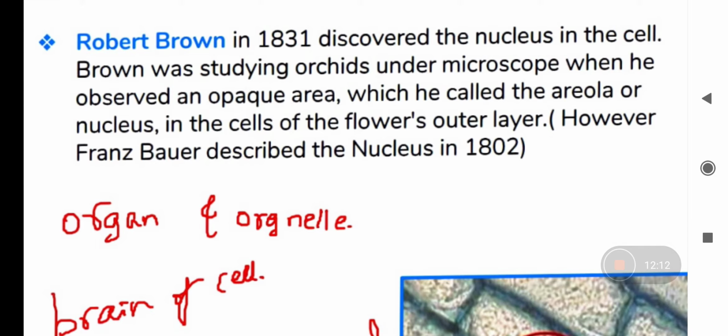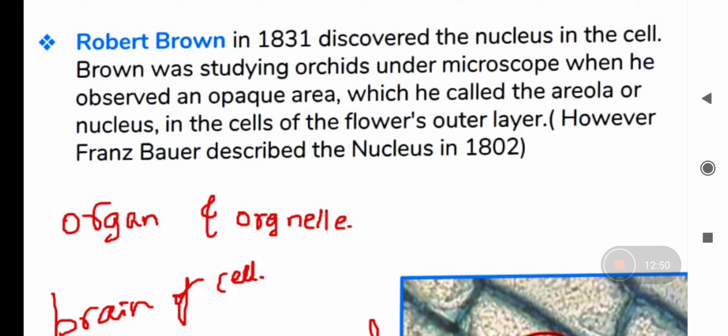So the nucleus was discovered by Robert Brown in 1831. He was studying orchids under the microscope, and he observed an opaque area, which he called the areola or nucleus, in the cells of the flower's outer layer.